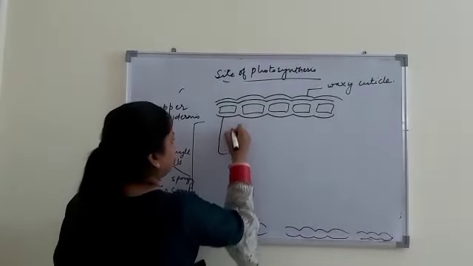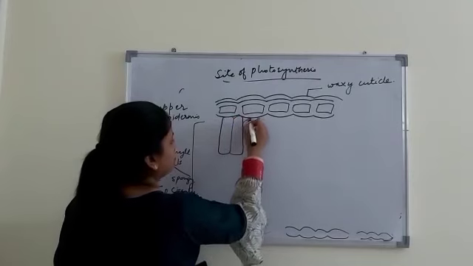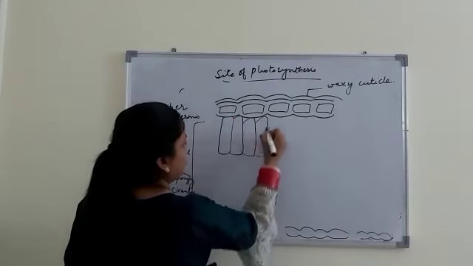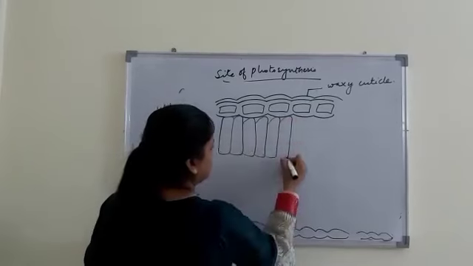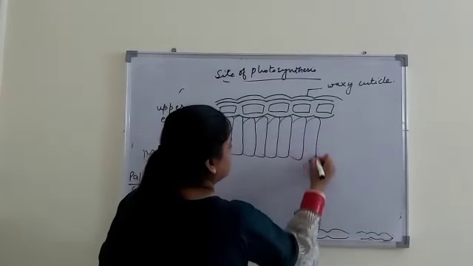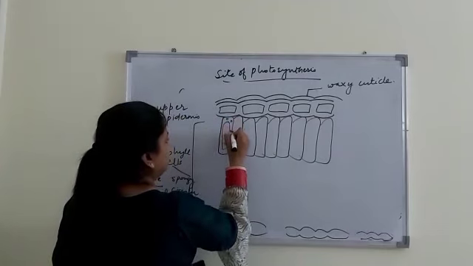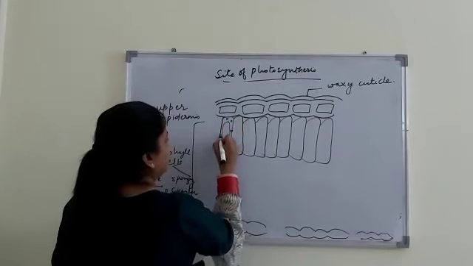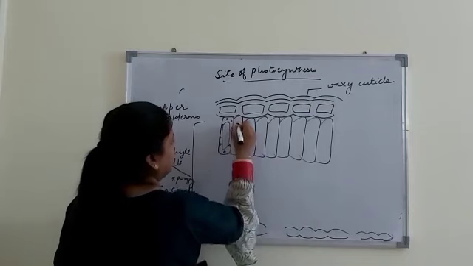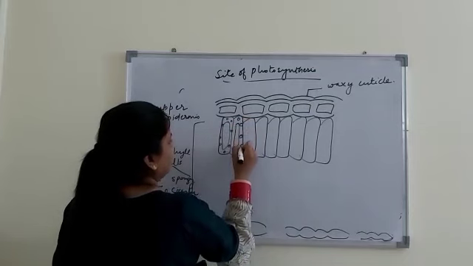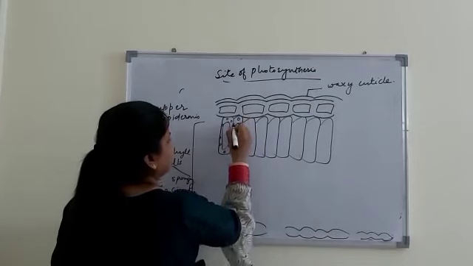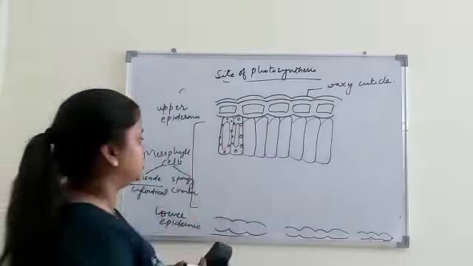So here the first one is just next to the upper epidermis. What is present? Palisade layer is present. Palisade mesophyll cells are present, which contain chloroplast. So these are chloroplast cells. These are chloroplasts. So you can say that it is the site for photosynthesis.